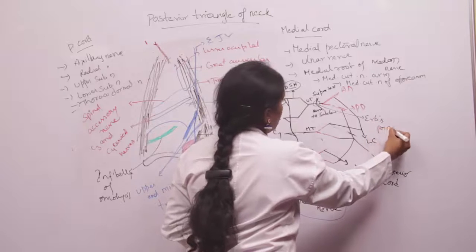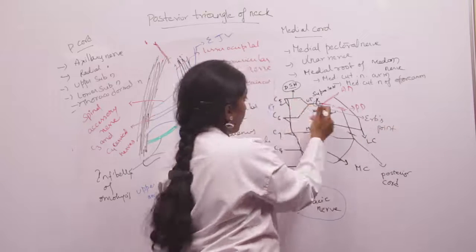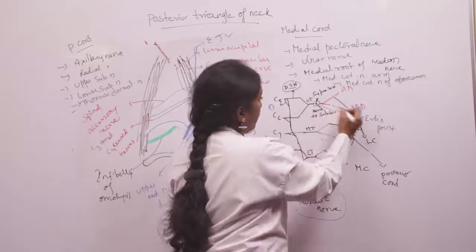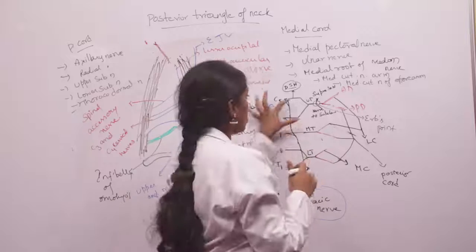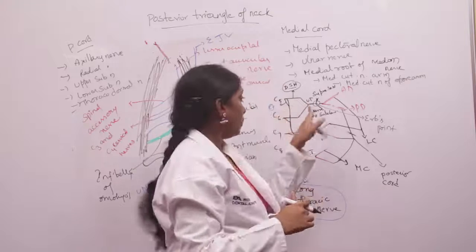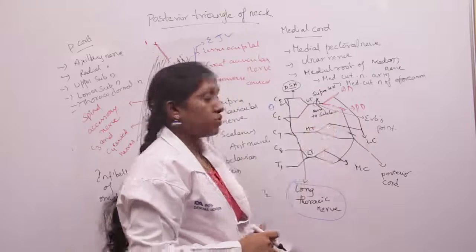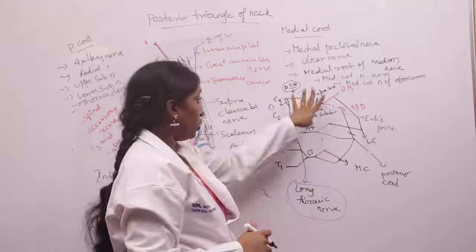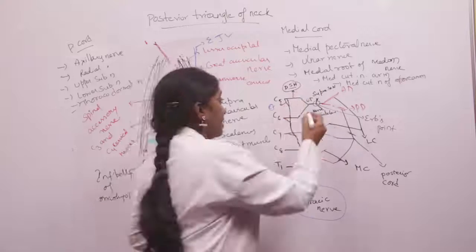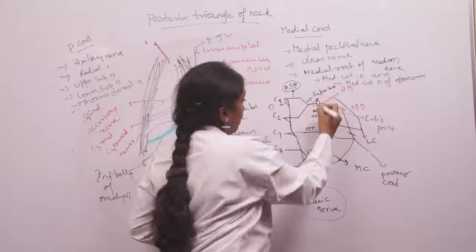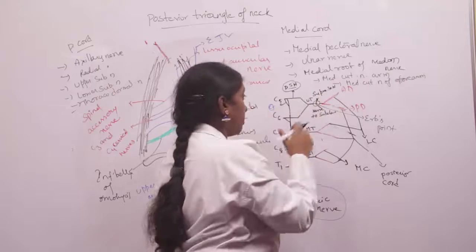So C5 and C6 roots, 2; suprascapular nerve and nerve to subclavius, 4; and anterior and posterior division. Totally 6 nerves meet here, and this point we call Erb's point. So suprascapular nerve and nerve to subclavius arise from the upper trunk.